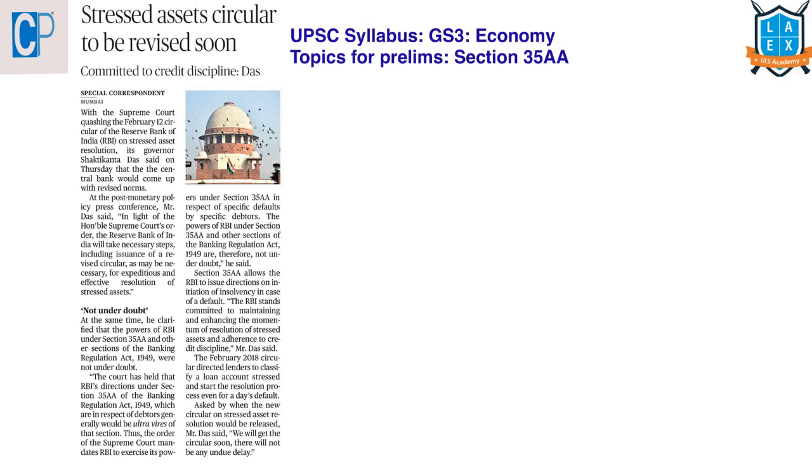The next article is Stressed Assets Circular to be revised soon. This article comes under GS paper 3 under the topic of economy. We have been seeing that the Supreme Court has quashed the RBI's circular to all the banks in order to resolve this bad loan issue. So from this article, what is important from the prelims point of view is section 35AA of the Banking Regulation Act. What is this section 35AA?